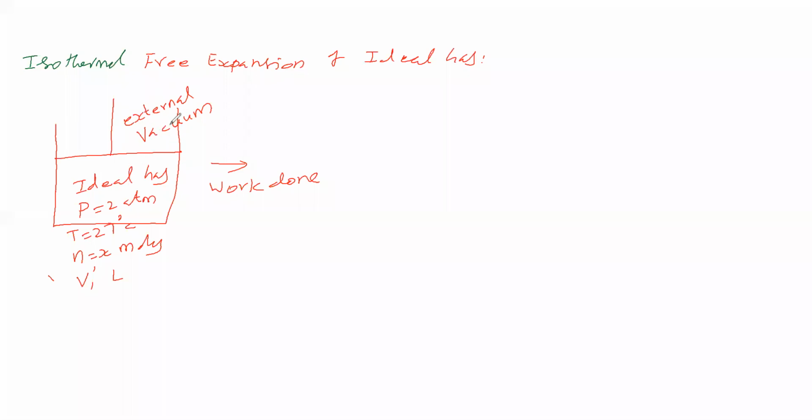And the external is vacuum, so it is not doing any work against the external. Therefore it is not doing any work against anything, so the work done is 0. So for isothermal free expansion of ideal gas, the work done is 0.